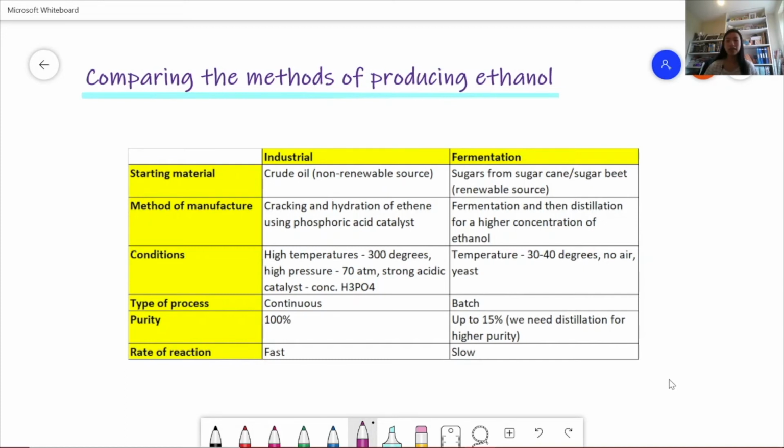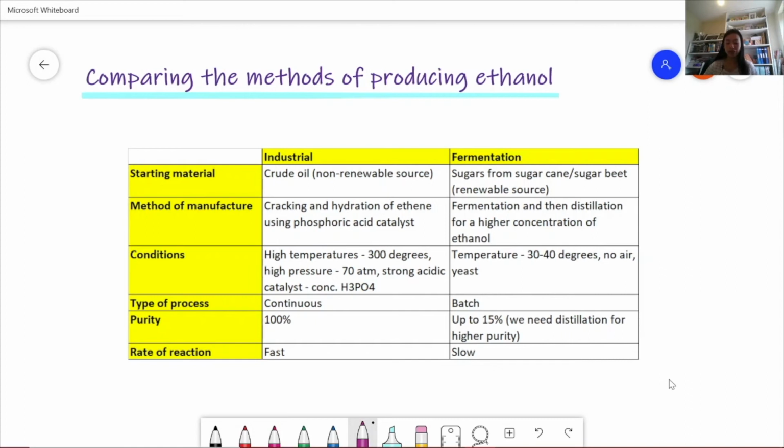So the advantages of the industrial process are that it's a fast reaction, and it also forms a much purer product. Also, it's a continuous process, and so this means cheaper manpower. However, the disadvantages are that there's high technology equipment needed, which is expensive initial costs. And also, ethene is a non-renewable resource, and so it will become more expensive when the raw materials start to run out. Another disadvantage is that high energy costs for pumping is needed to produce the high pressures.